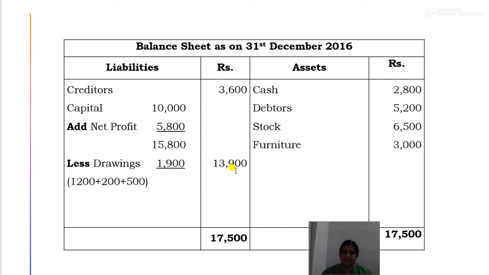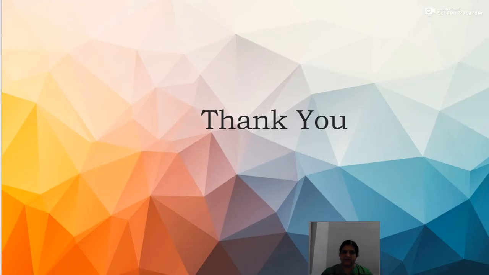Now the closing capital will be 13,900. Now the total of the balance sheet is 17,500. So on the asset side, cash, debtors, stock, furniture, and on the liability side, creditors, then capital, add net profit, less drawings, and the total of the balance sheet is 17,500. Okay, thank you.